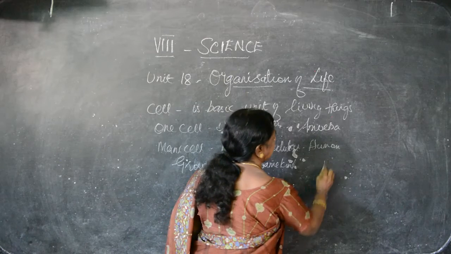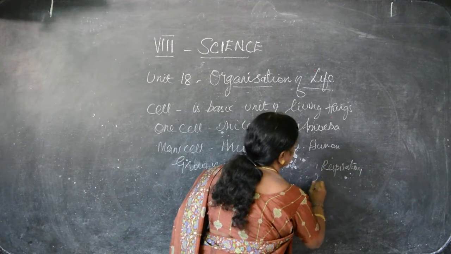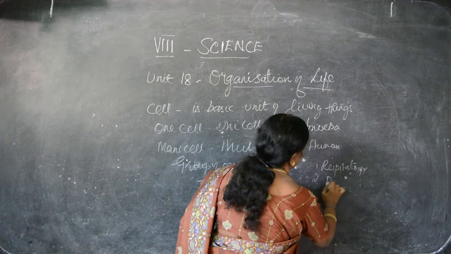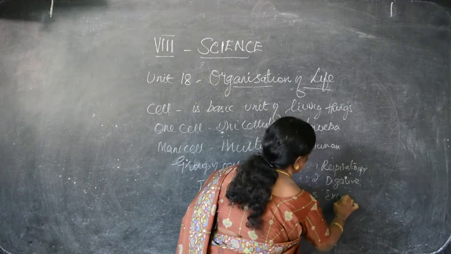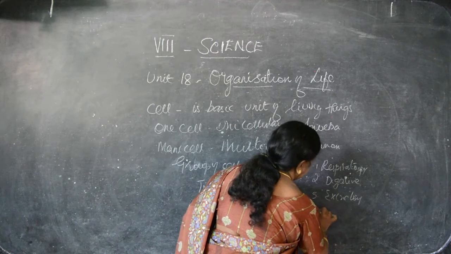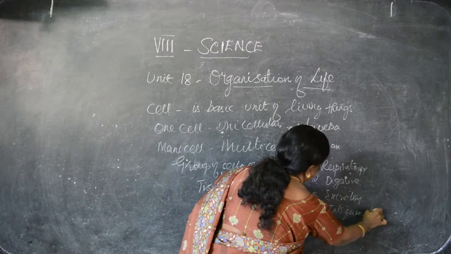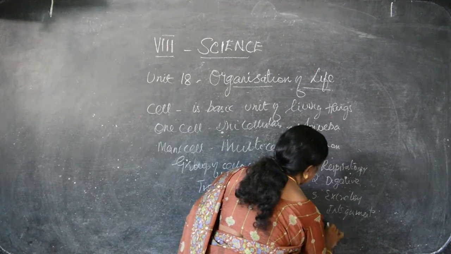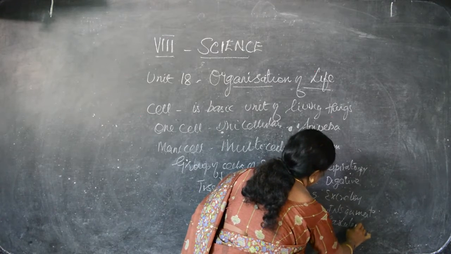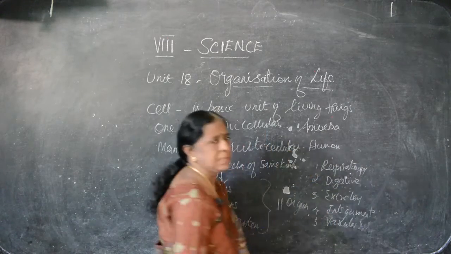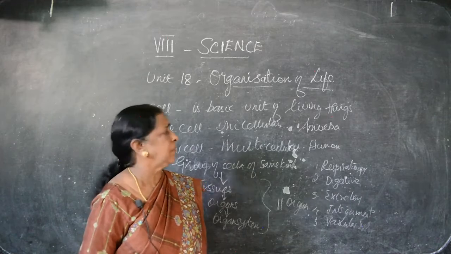From the beginning, respiratory system, digestive system, excretory system, integumentary system, that is skin and all comes under integumentary. Vascular system, like that, endocrine glands, reproductive system, like that. How many systems are there? Nearly 11 systems in our body.